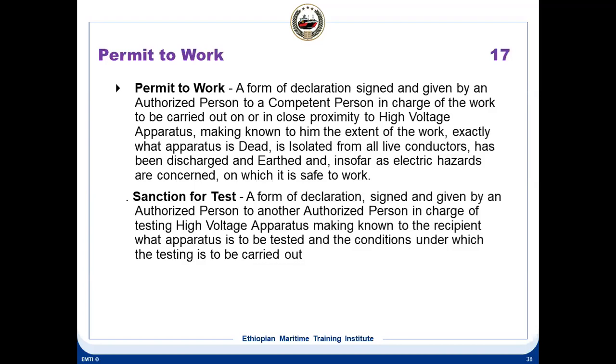See, when you do a test also, you need to have a permit on high voltage ships. So in addition to permit to work, you should have a sanction to test. It is a form of declaration signed and given by the authorized person. Here also the authorized person is the one giving a sanction to test to a competent person. So like any test you want to carry out, then also you need to have a sanction to test.